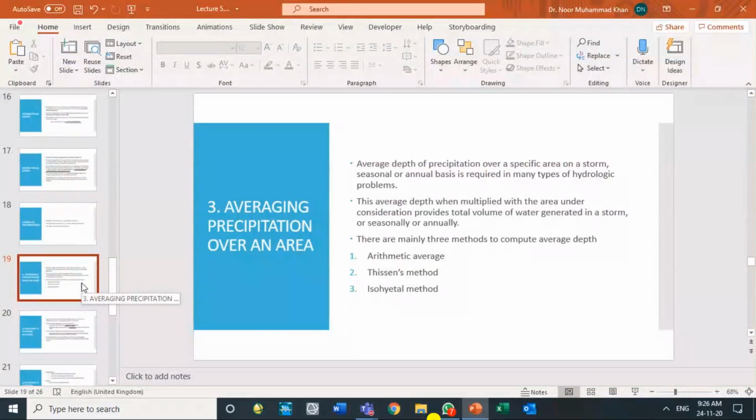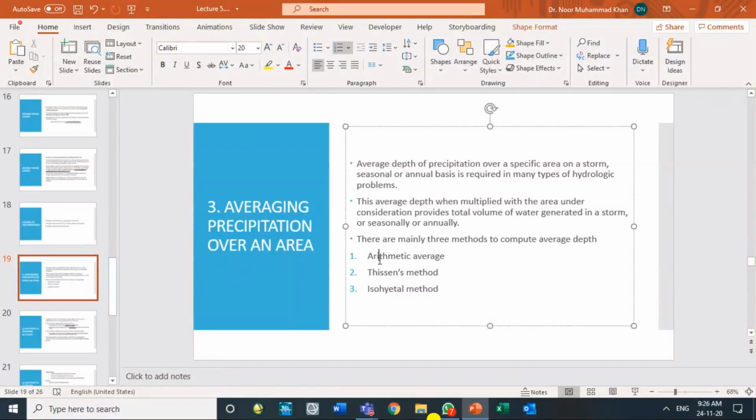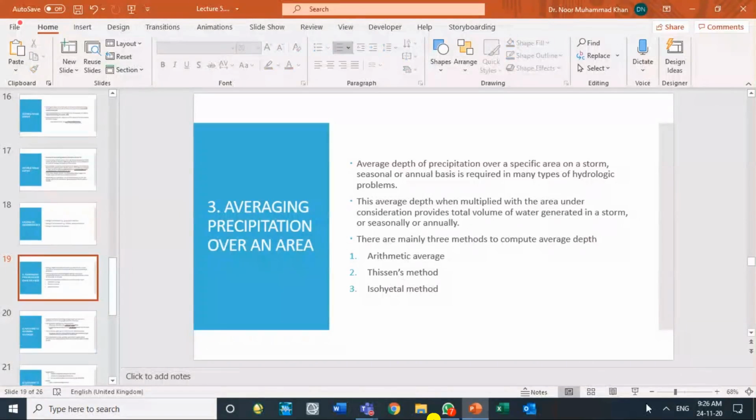So if you have applied both of these methods for averaging the precipitation, one is arithmetic average, so you have not done that. We usually don't apply it. Thiessen method and isohyetal method, have you applied them in the lab or not?